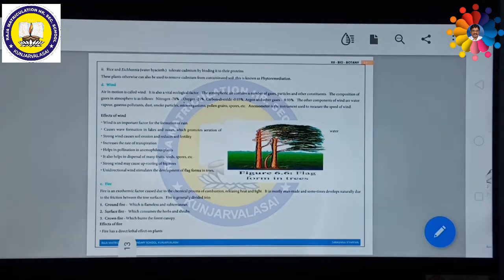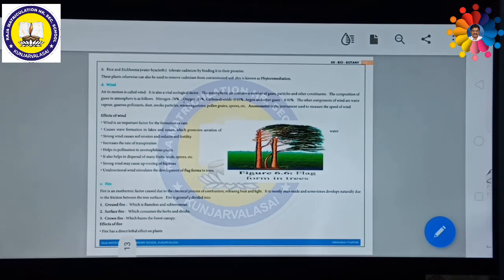Surface fire means that on the surface of the earth, small dry herbs and plants catch fire, which we can easily see. It consumes herbs and shrubs. But crown fire is highly dangerous, which burns a forest completely, burning the forest canopy. All the trees in the forest will be completely burned.